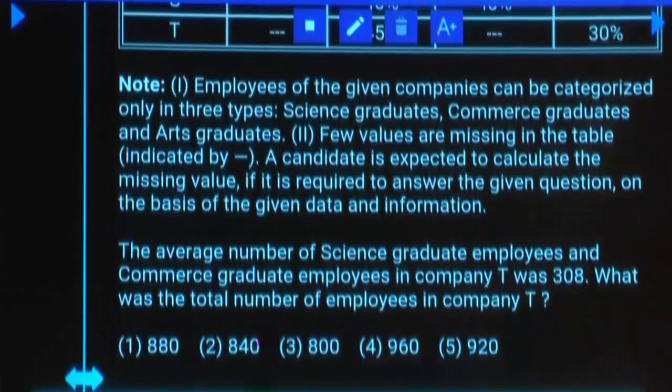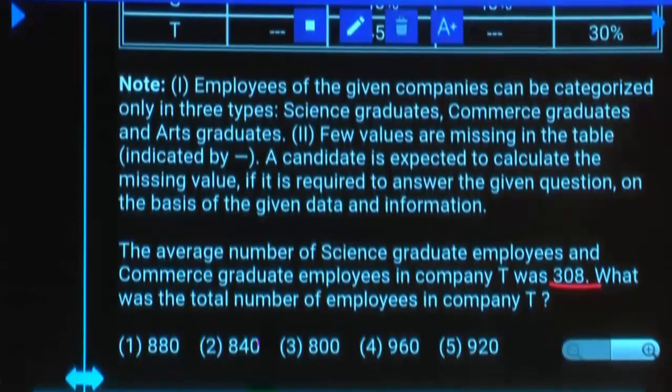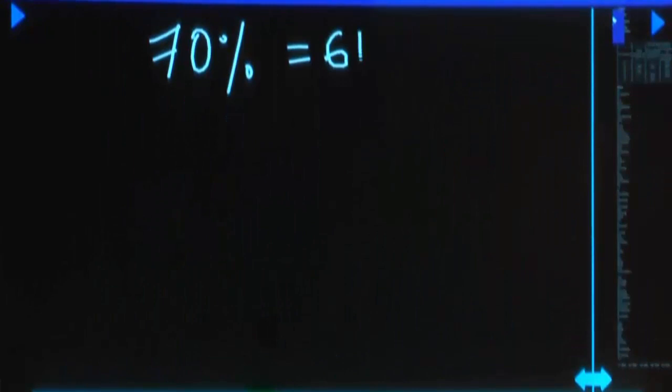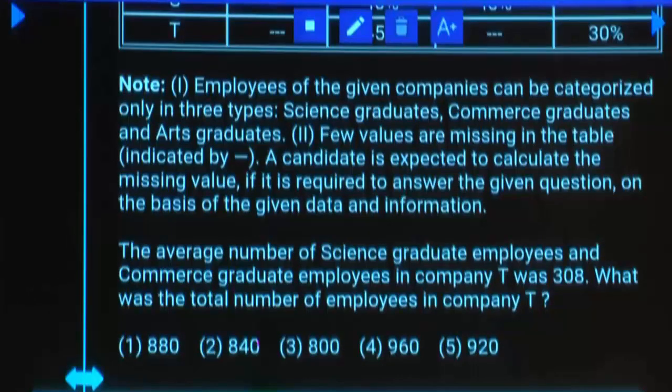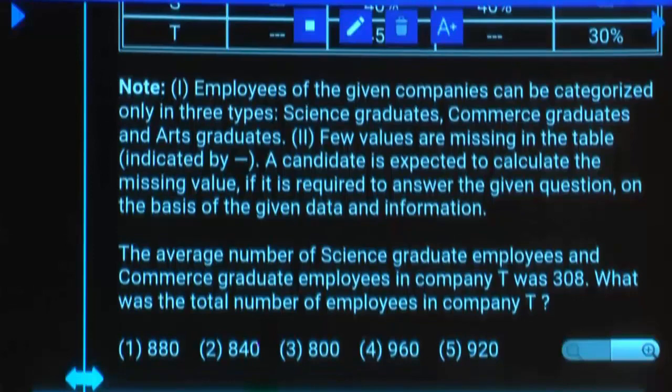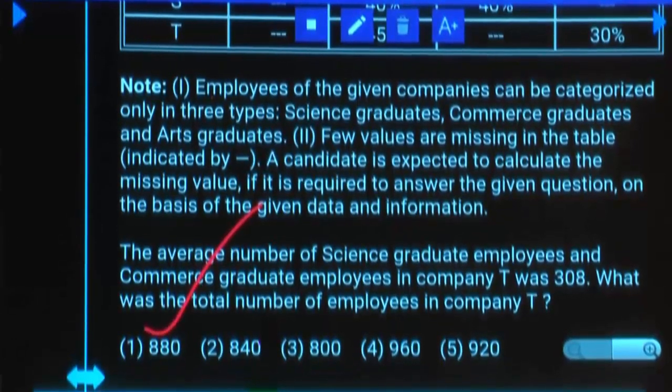Am I right? So, science and commerce together graduates are 70%. That is sum. But average is given as 308. Then sum becomes 616, which is 11 multiple. But left hand side 70% of X. 70% of total number of employees in company T are X. So left hand side you don't have 11 multiple, but right hand side you have 11 multiple. Then total number of employees, X must be 11 multiple. Yes or no? How many 11 multiples are there? Is your first option 11 multiple? That is the only 11 multiple available. Right, final answer. Remaining are not 11 multiples.